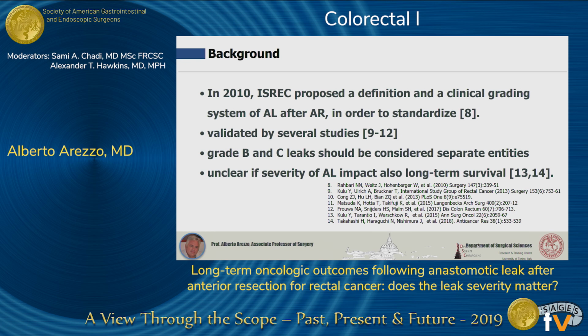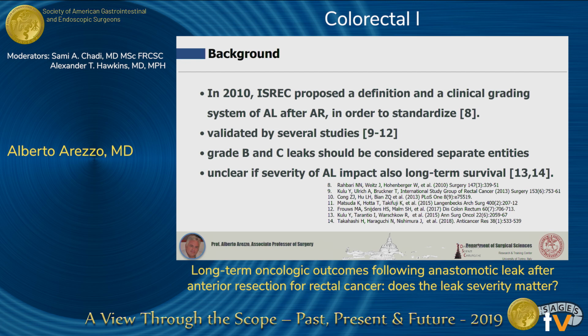is an anastomotic leak. In 2010, the ISREC proposed a definition and a clinical grading system for all anastomotic leaks after anterior resection in order to standardize this. And this is validated now by several studies. And the interesting thing is that they classify grade B and grade C differently, as grade B corresponds to any leak that can be managed by antibiotics or endoluminal therapy, compared to grade C that actually requires redo surgery.